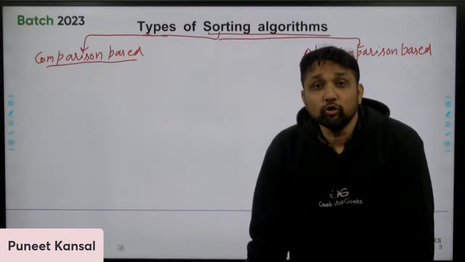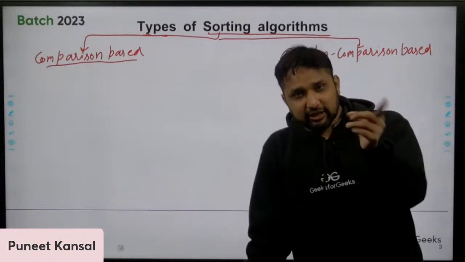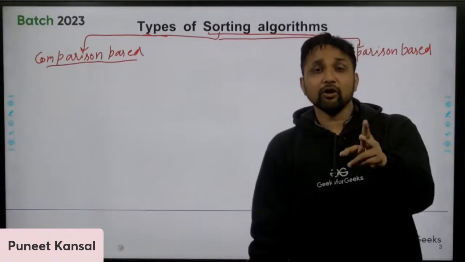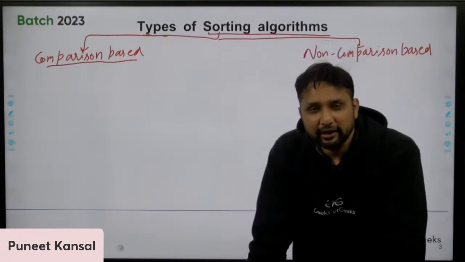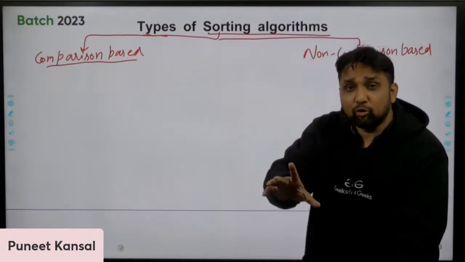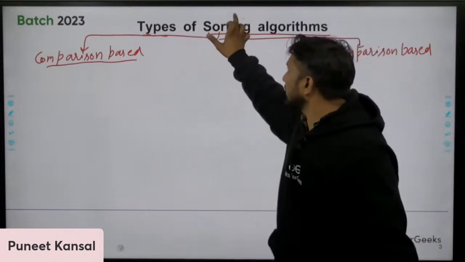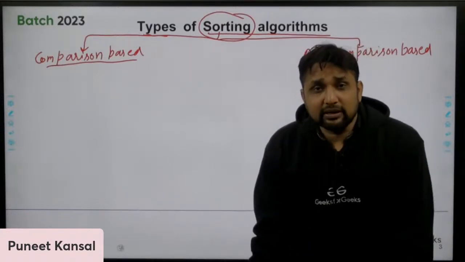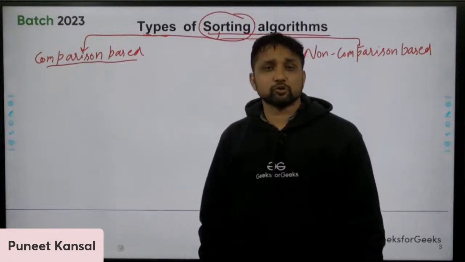Then you will compare 10 and 20 with each other, and you will find out that 20 is greater than 10. If you are comparing the numbers with each other to find out which number is greater and which is smaller, so that you can sort them, because ultimately we need to sort them, it means you are using a comparison based sorting algorithm.